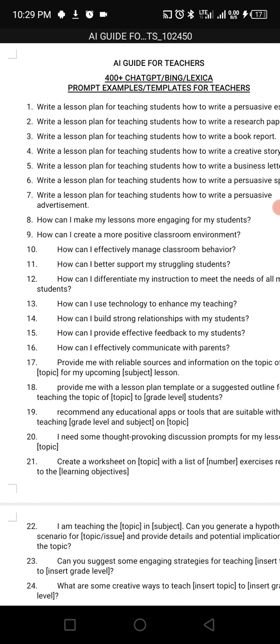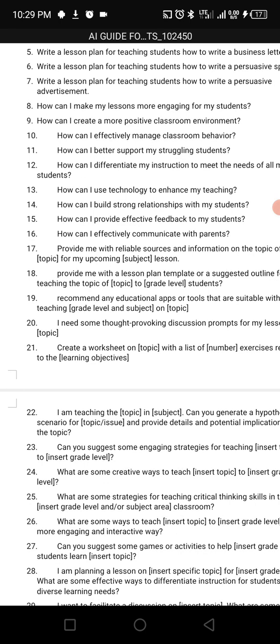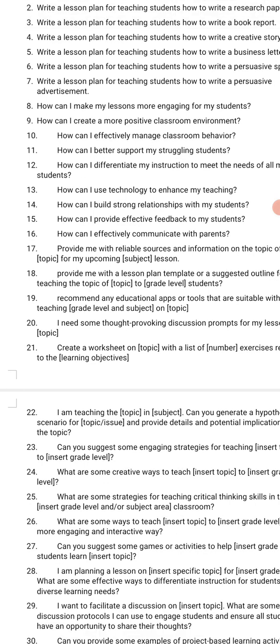Then secondly, you can also modify it. Let me pick one. Number 13 says how can I use technology to enhance my teaching? If this is not what you're looking for, maybe you want to say how can I use technology to improve the way I teach. It's still the same thing.